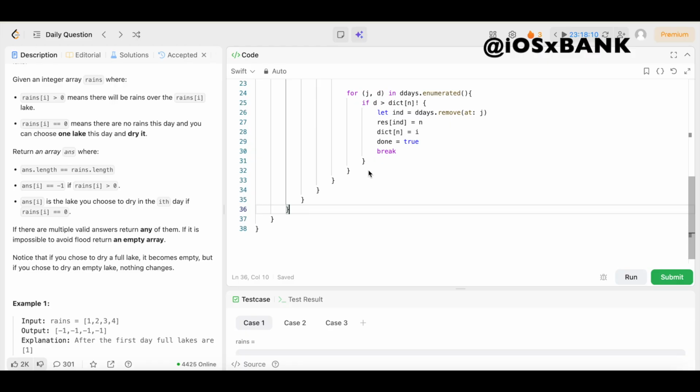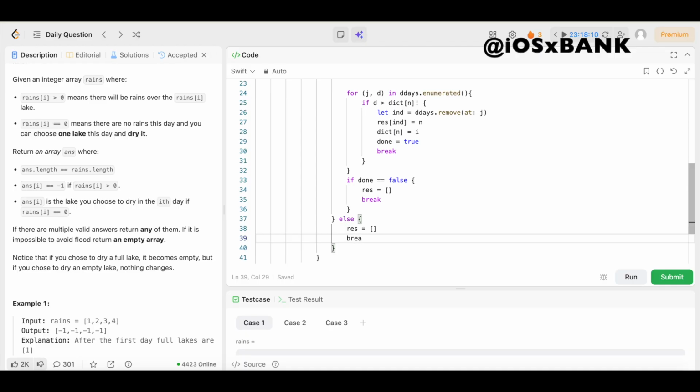So we need to handle that by coming right here and saying if done equals false, then we open up the brackets. We're going to say res equals an empty array. Come underneath that, and we say break. Boom. Then we come right here on this else and open up the brackets. If there is no available dry day, that means flooding is unavoidable. So we can say res equals blank array. Come underneath that, and we can say break.